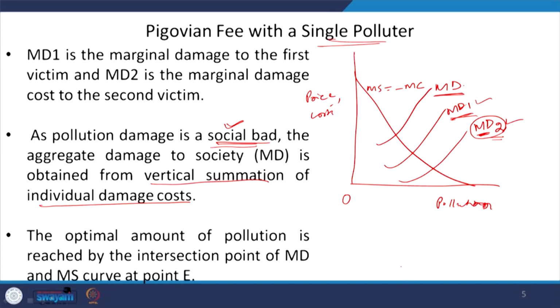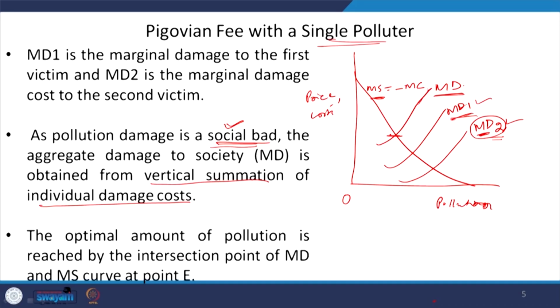Based on these we can find out the optimal level of pollution. So, what is the optimal level of pollution? Simply, the optimal level of pollution is reached by the intersection point of the marginal saving function, that is the minus of the marginal cost function, with the marginal damage function.